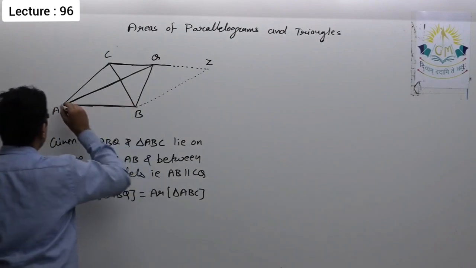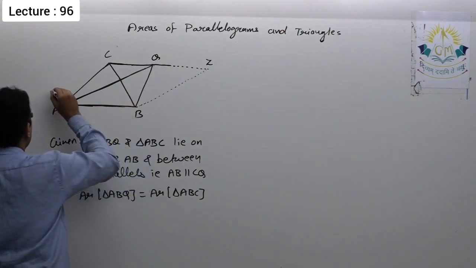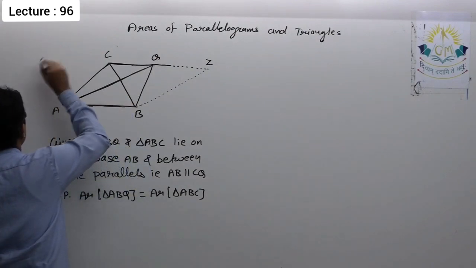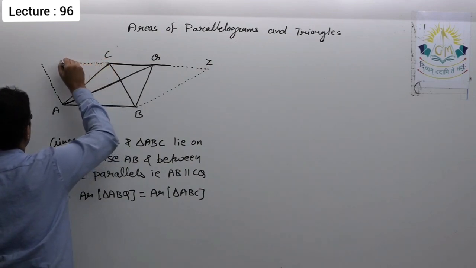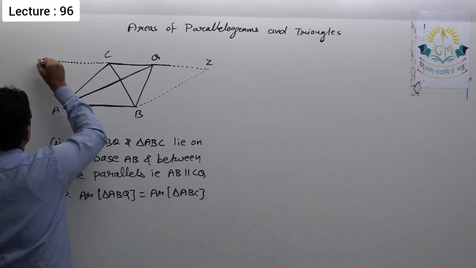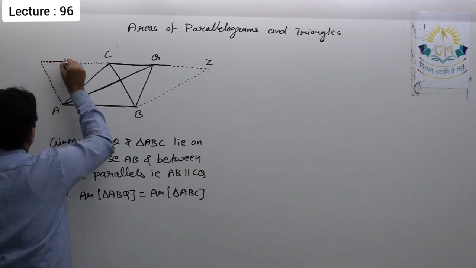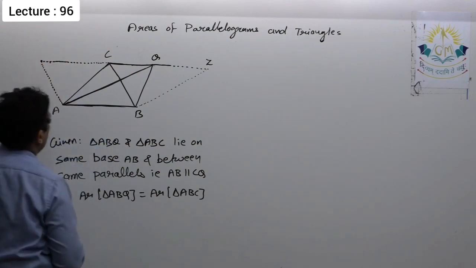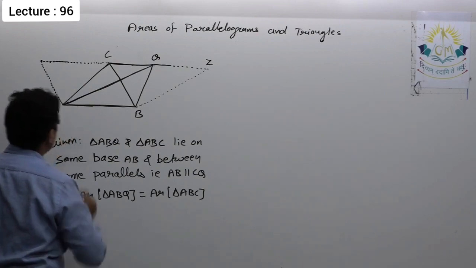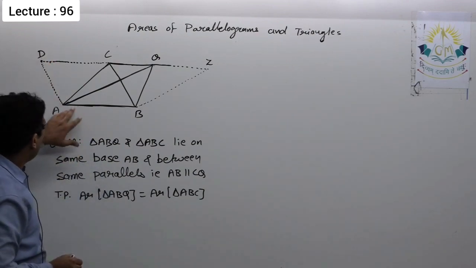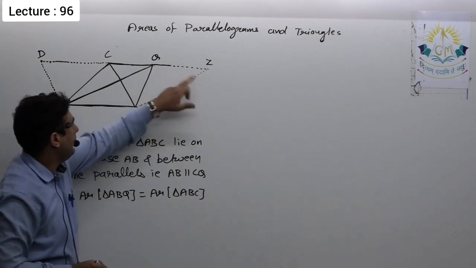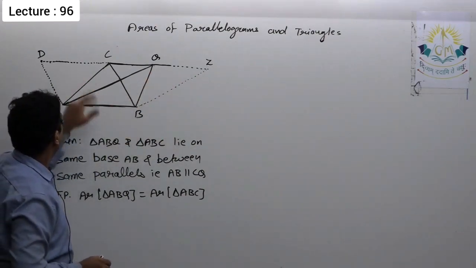Similarly, I can say draw a line parallel to BC passing through A, which meets at point, let the point be D. So actually what I did, I created two parallelograms ABZQ and ABCD.